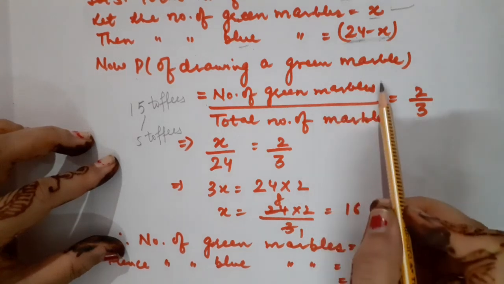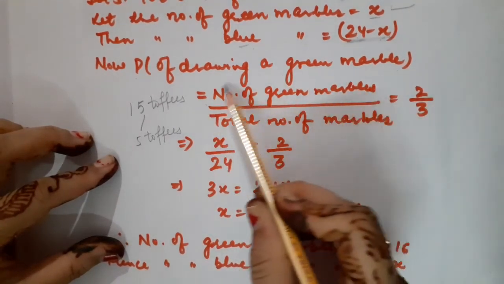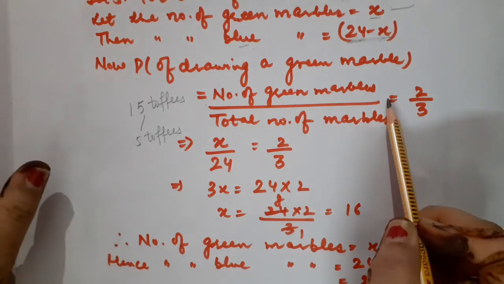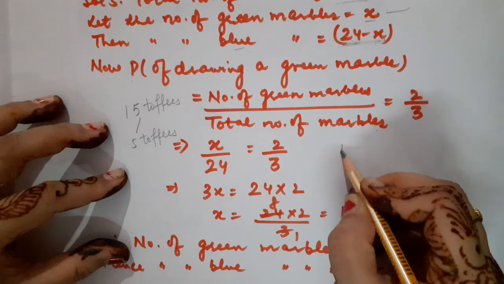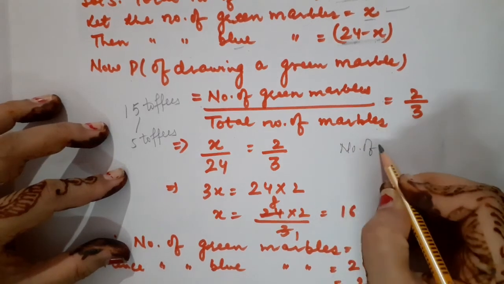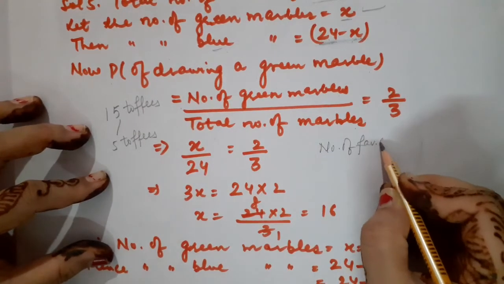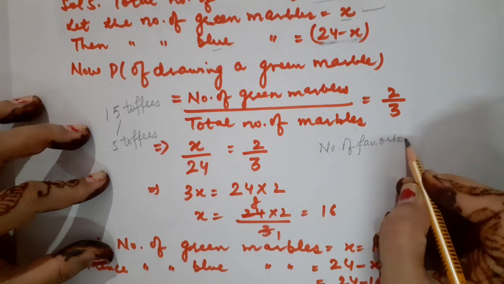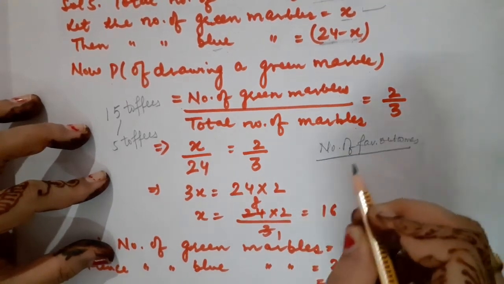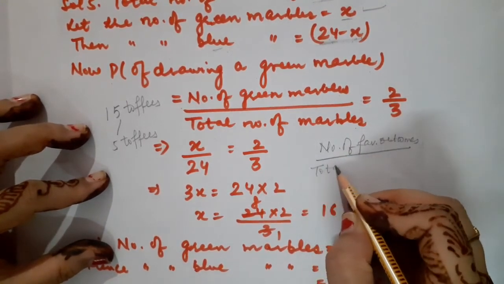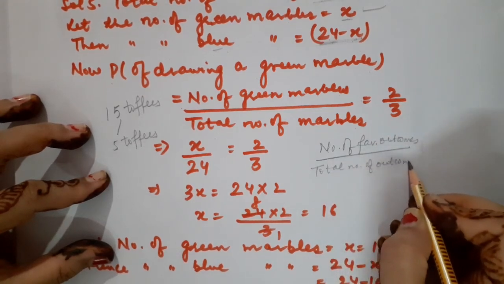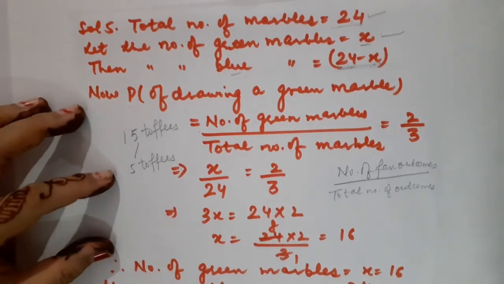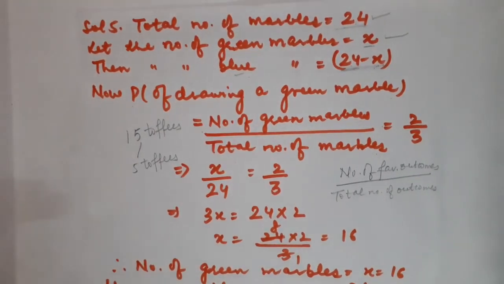Children, I repeat, you are not supposed to write down the formula in this way if you are not willing. You could write it in the theoretical manner also. What was that? Number of favorable outcomes upon total number of outcomes.